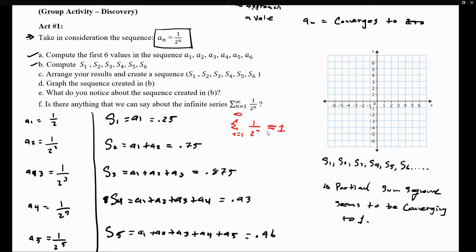How come you can add an infinite amount of numbers and still get a value? Well, if your values are insignificant after a certain point in time, then all you have to do is add those that came before that insignificantly small number. So that's what we're trying to say here. If you're adding infinitely many terms and you're approaching the value of 1, that is the convergence of the sequence of the partial sums.